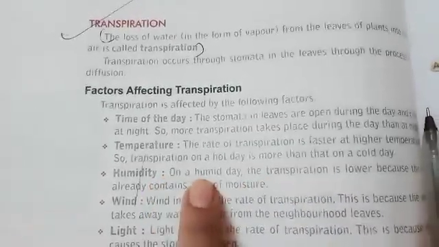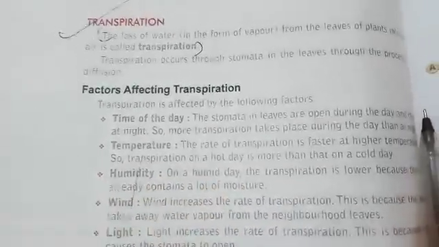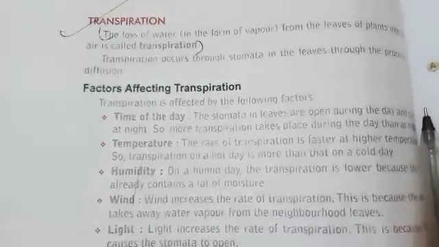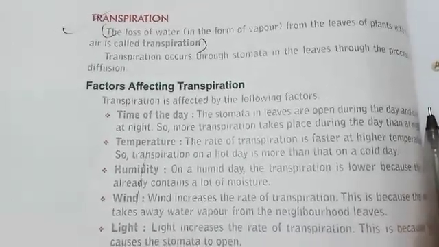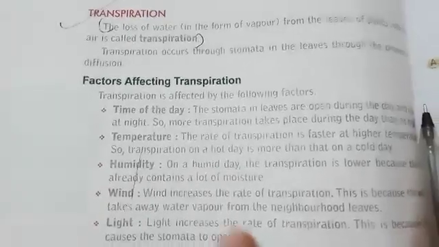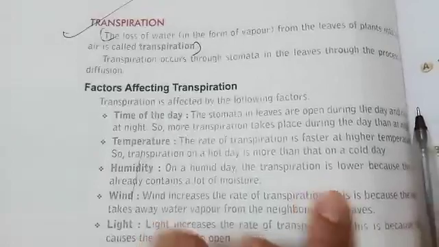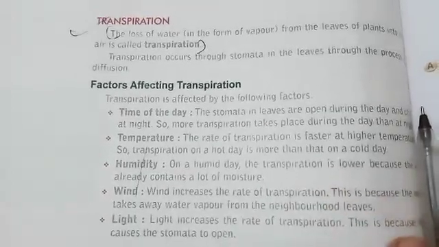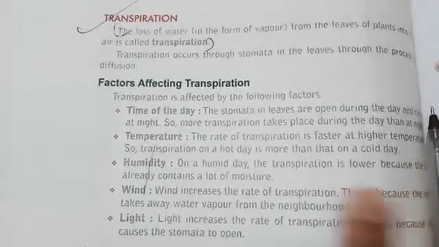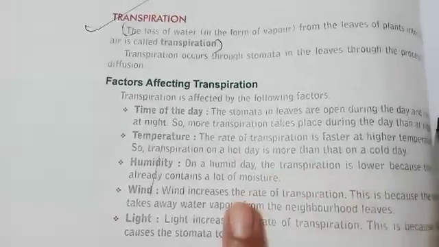Next is humidity. What is humidity? Humidity means presence of moisture in the air. If air is more humid, transpiration will be less.